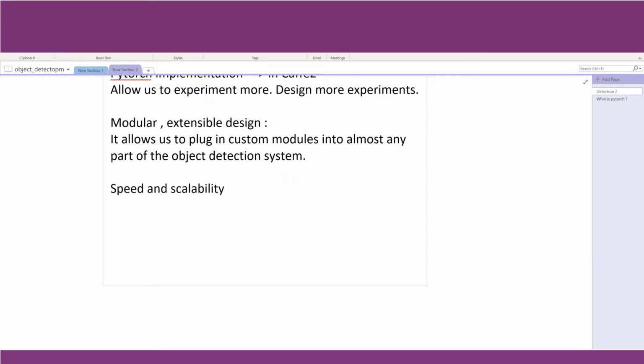And the speed and scalability part of it. The entire training pipeline now in Detectron 2 is on GPU, which was not there previously in Detectron. So Detectron 2 has made it more robust in terms of speed and scalability as compared to its original version of Detectron. One more thing is, not only one GPU, it can use multiple GPUs, what we call distributed training on multiple GPUs. That also is very easily implementable in Detectron 2. So therefore, if you actually use it for your industrial or production use, the scaling can be done very easily using Detectron 2.